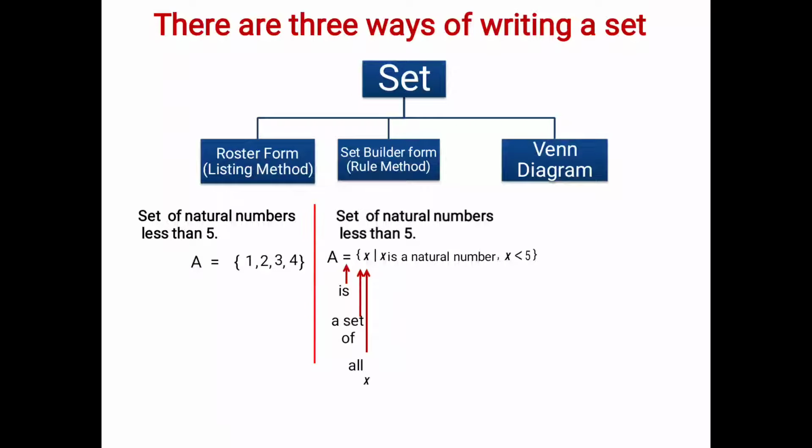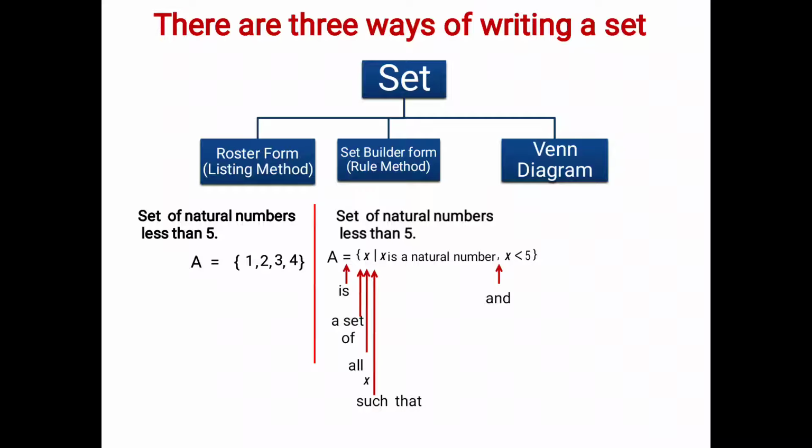I'm sorry students, before the vertical line there is x, so I forgot to tell that. Again I'll repeat, so bear with me. A, instead of equal to, we are going to say is, curly bracket, we are going to say a set of, then comes x. This x we are going to say all x, vertical line, such that, and this comma is there, this we are going to read as and.